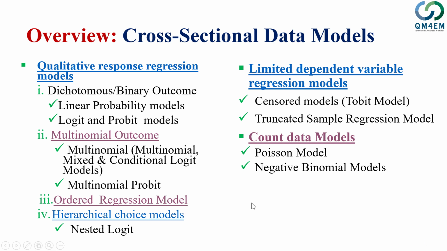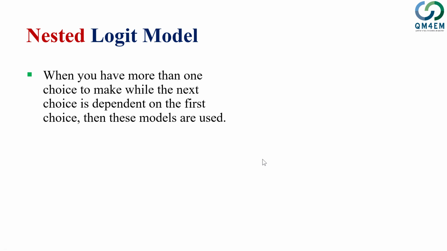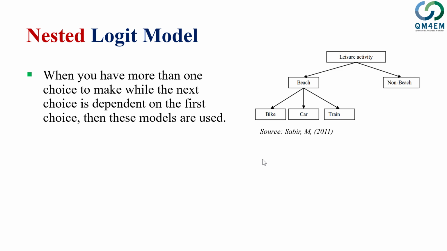Then, having covered ordered regression models, I can introduce you to another kind of model which I will call the hierarchical choice model, and within that I would talk about the nested logit model only. This is the case when we sometimes have to make a decision among more than one choice at the same time. We have one choice being dependent on the choice of the previous step. So an example could tell this story much better. I took this from my own study.